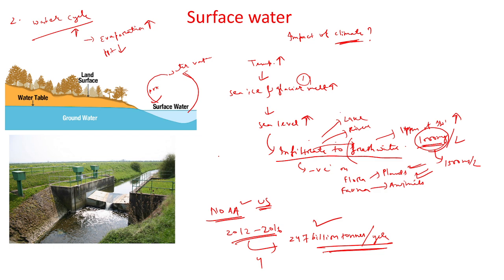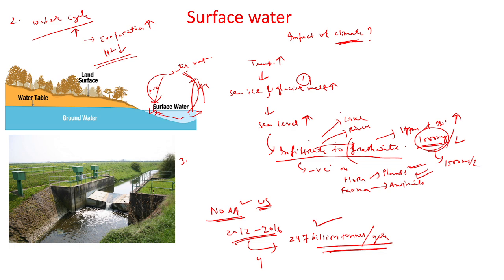That means more water is gone from the surface water, but with low precipitation, less water is coming to the surface water. So the surface water is going to be shrinking because of the climate change.